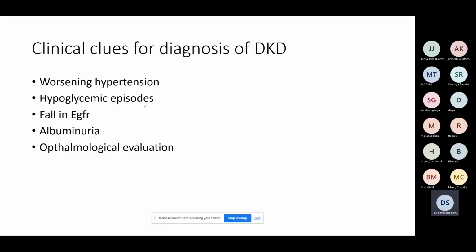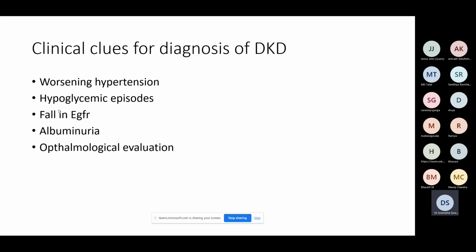That is one clue. The second thing is similar regarding hypertension. How diabetic kidney disease worsens hypertension, I'll tell you. But whenever a patient who hitherto had a normal blood pressure suddenly starts having accelerated blood pressure or newly diagnosed hypertension, worsening hypertension, you should suspect diabetic kidney disease. Of course, if you evaluate, you will have an elevated creatinine, which translates to a fall in EGFR. EGFR calculation, you all know, CKD-EPI, you can have the calculator and calculate a bedside EGFR.